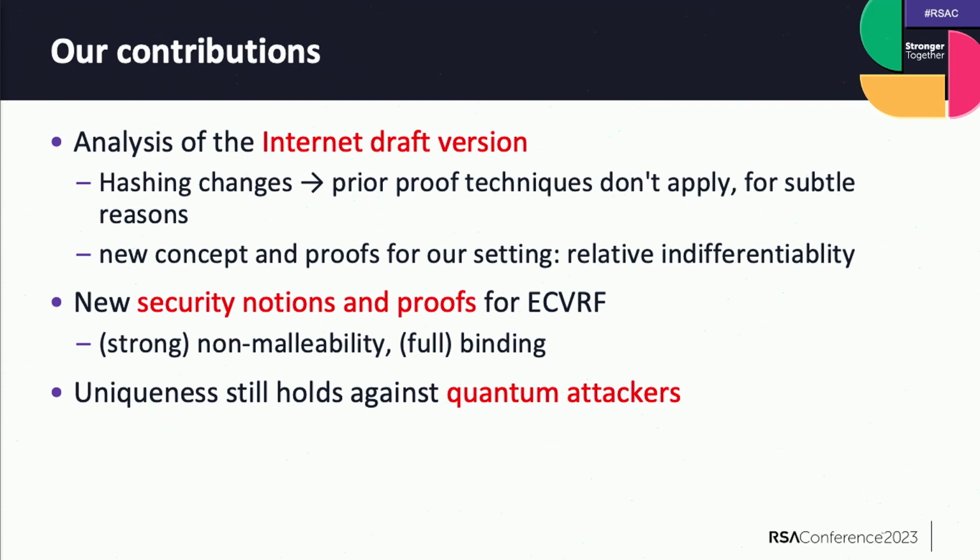So to prove those security properties for this internet draft version, we came up with some new concepts and proofs, which is called relative indifferentiability. So this is a technical contribution. Our second contribution is, for the cryptocurrencies setting, we proposed some new security notions and proofs for ECVRF, including what we call non-malleability, strong non-malleability, and binding. And finally, we noticed and proved that this uniqueness property still holds even if the adversary is quantum.